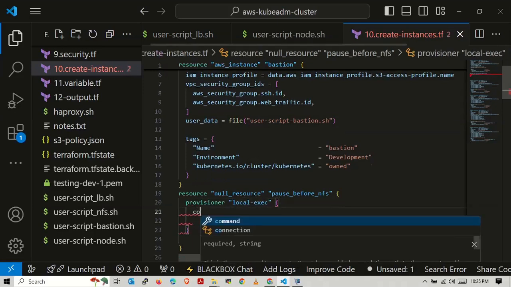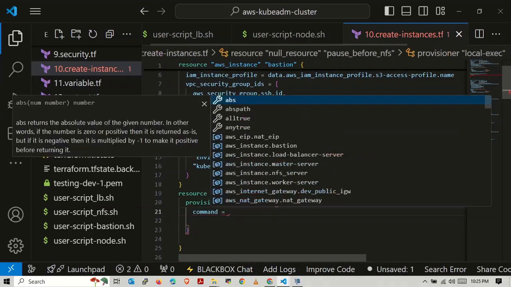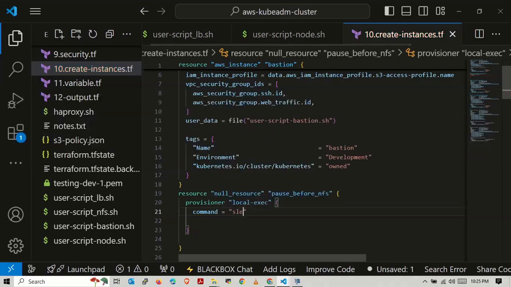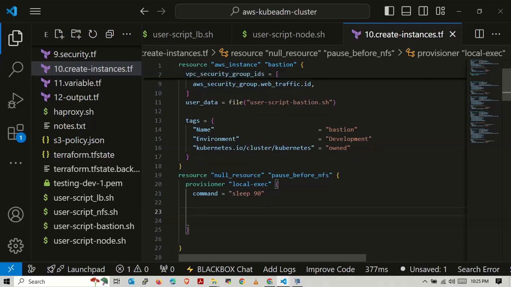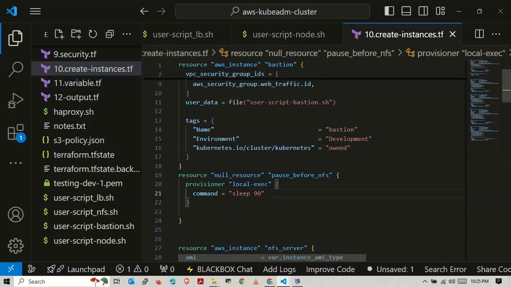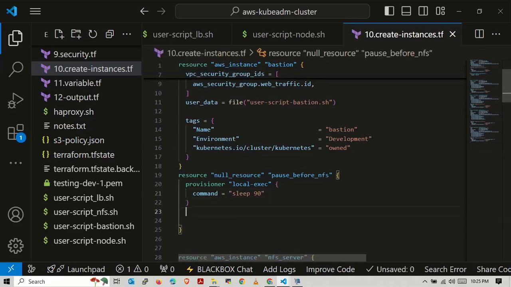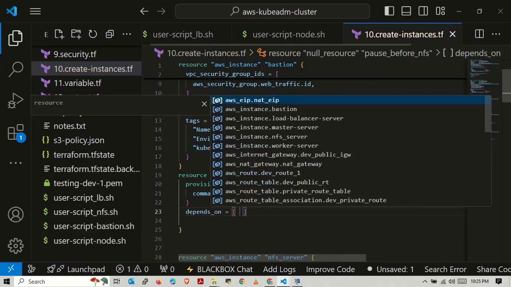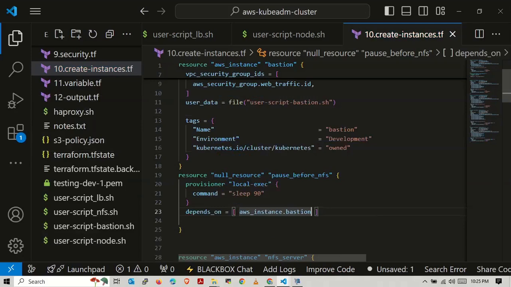This will write one command to sleep for 90 seconds. It will wait for 90 seconds for creation of NFS server, and creation of NFS server depends on AWS instance Bastion.